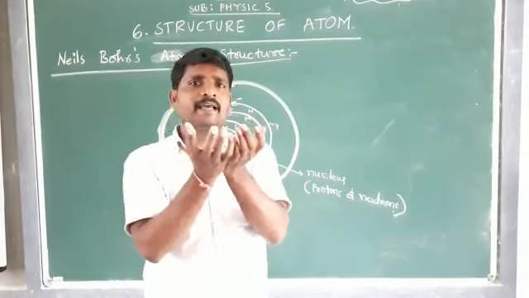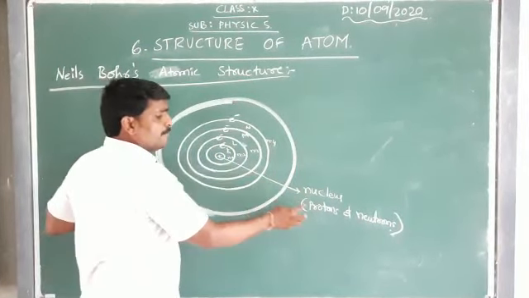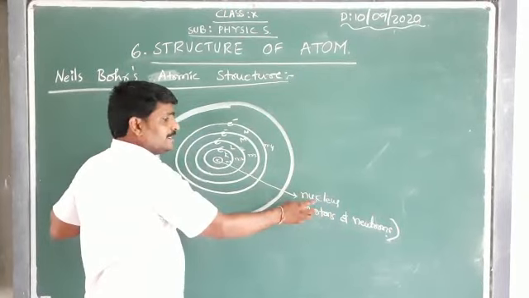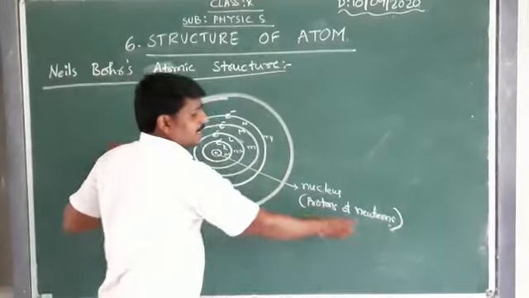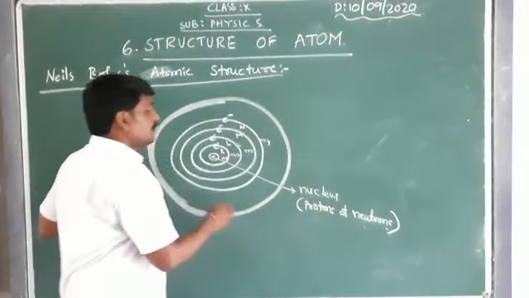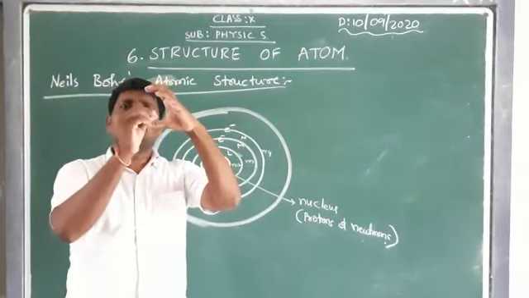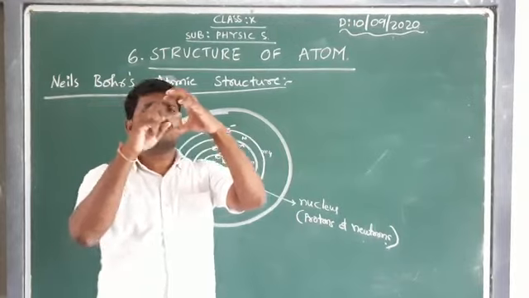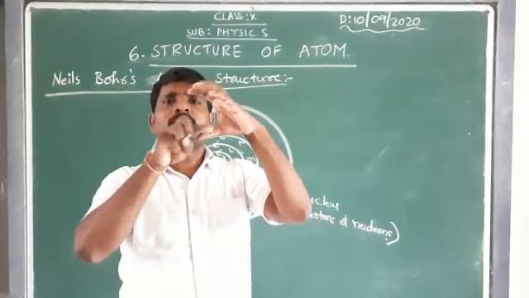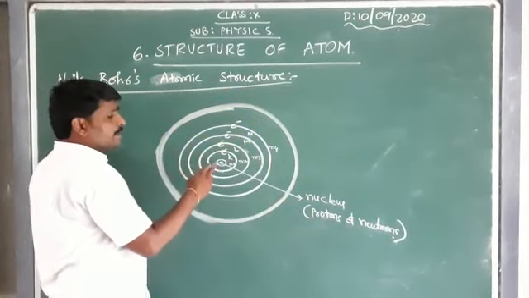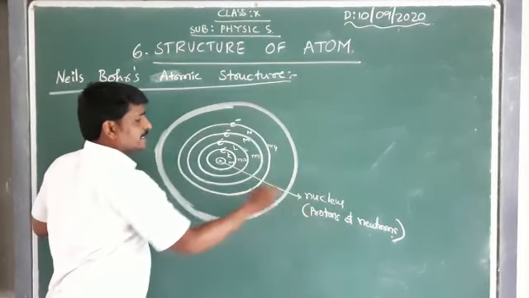The atom is in the shape of a sphere, where the center of the atom consists of protons and neutrons. We consider that center of the atom as the nucleus, which consists of a positive charge and a neutral charge, called protons and neutrons. Around the center, there will be some fixed energy levels. Niels Bohr proposed that there is a center called the nucleus consisting of protons and neutrons.